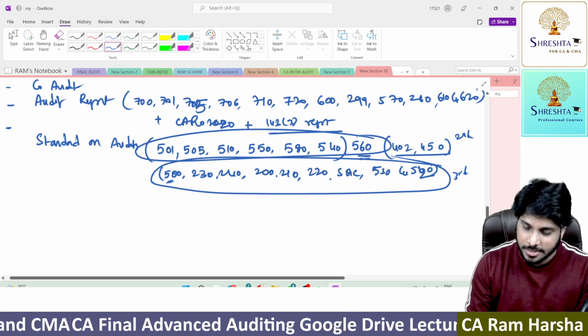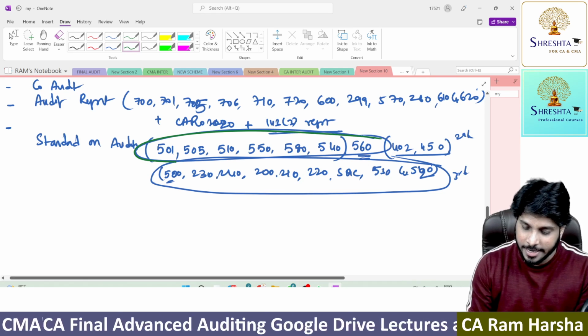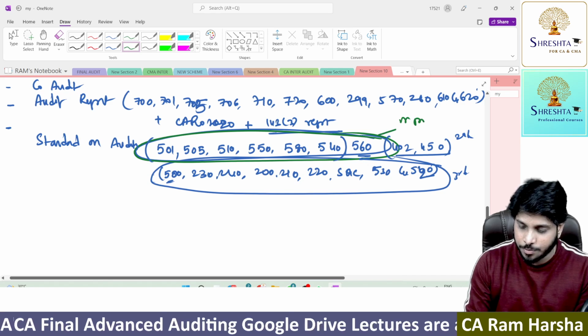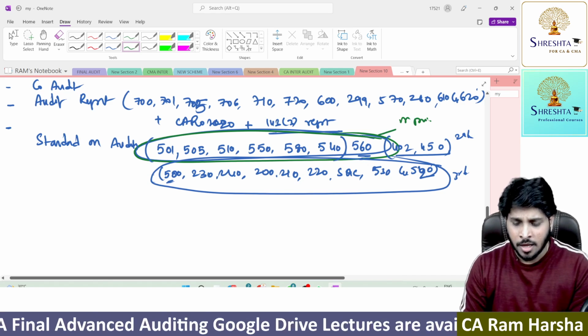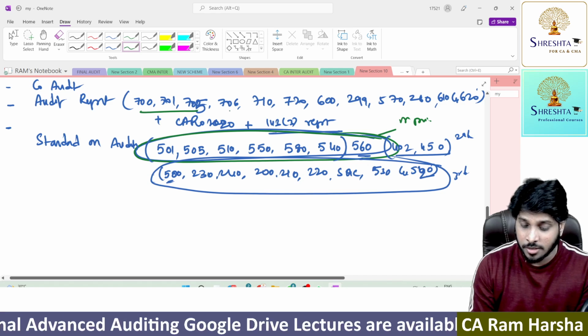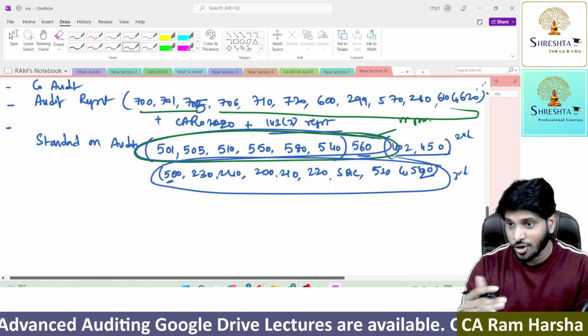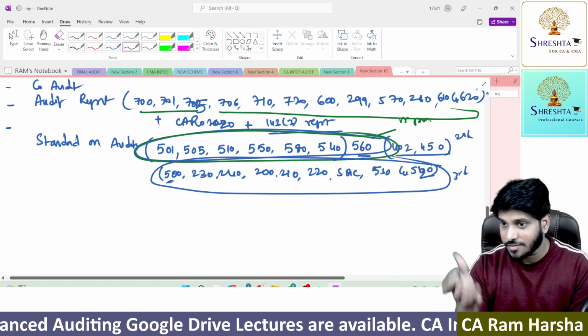This segment which I'm highlighting in green color is the first priority standards. And if you observe here, the majority of standards, approximately 10 to 11 standards, are covered in the audit report chapter.